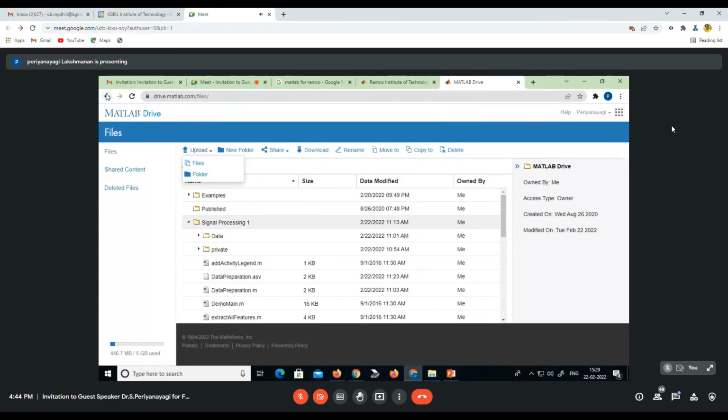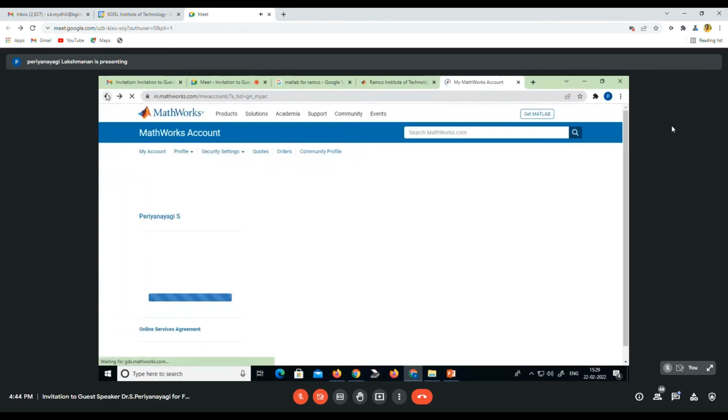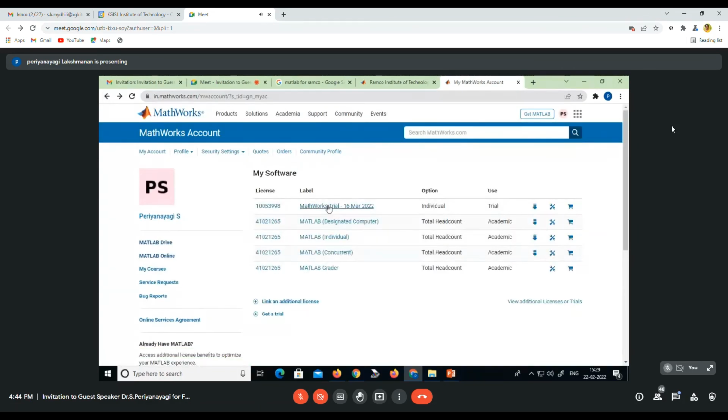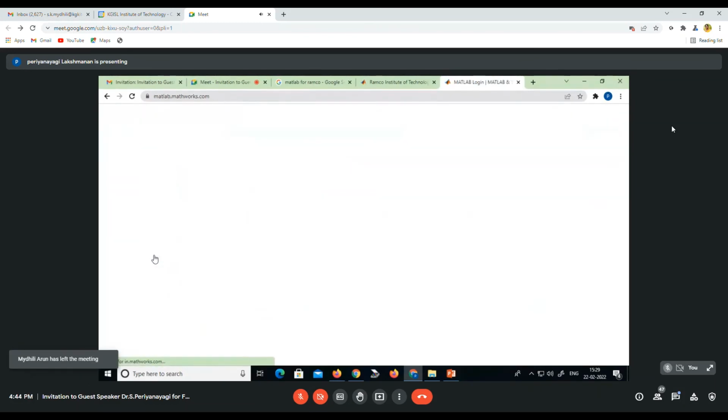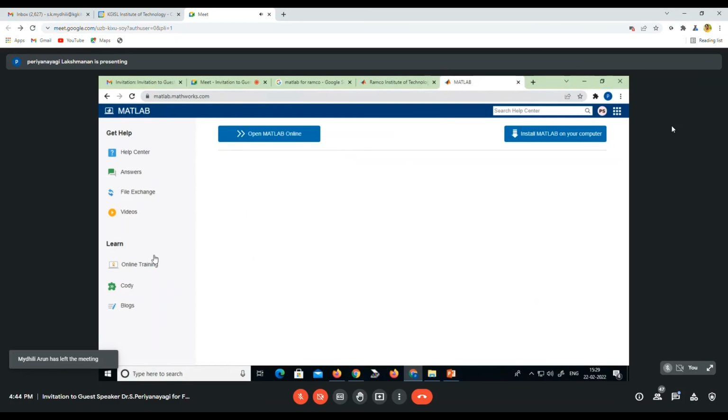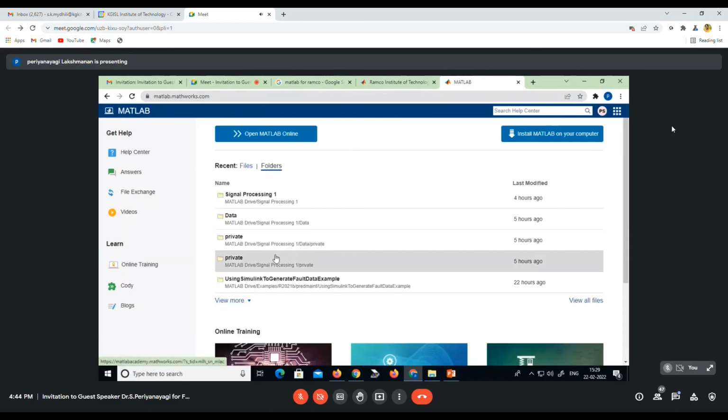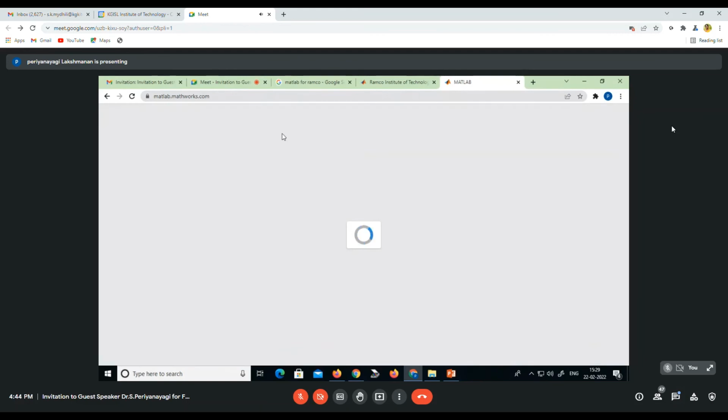Next, once you are saving your code in the drive, you can go for MATLAB Online. MATLAB Online trial versions are available. You can also try this. I will share this code for this human activity.